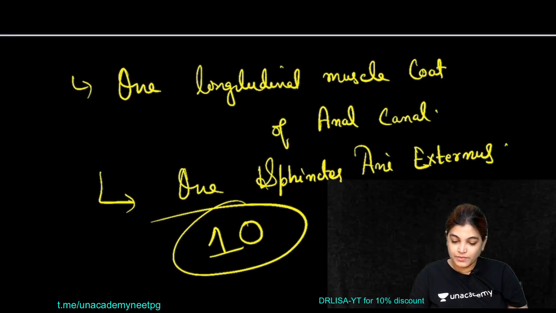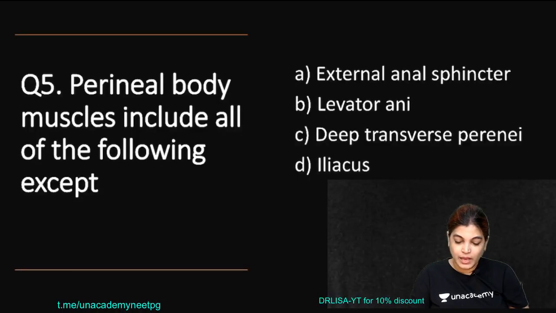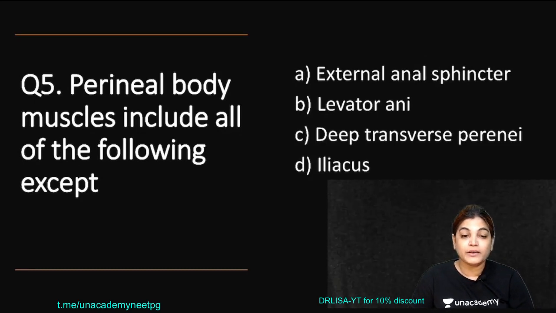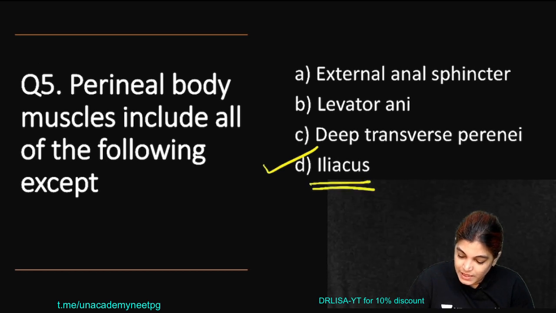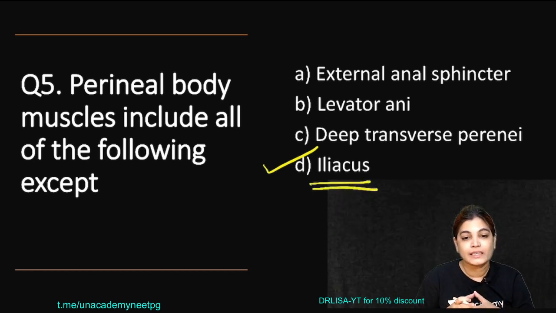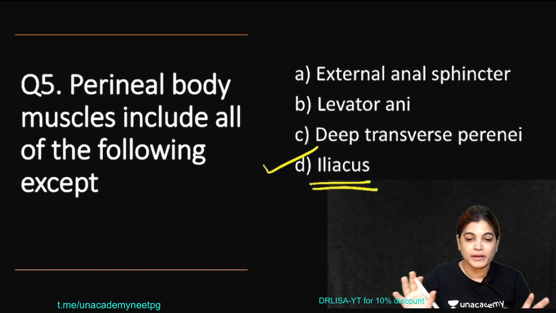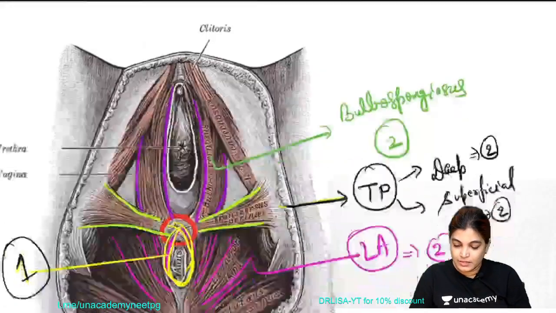So just see which is the correct answer. Moving to the MCQ: perineal body muscle include all of the following except. The correct answer will be iliacus. As we have seen, iliacus muscle is not involved or converging in the perineal body. Okay, so let's move to the next MCQ.